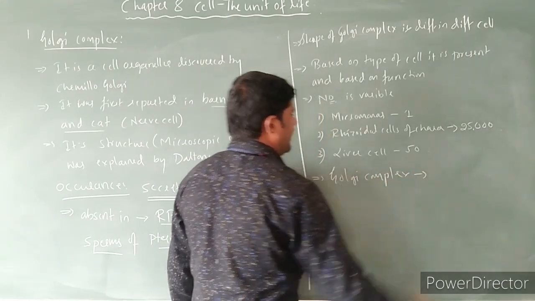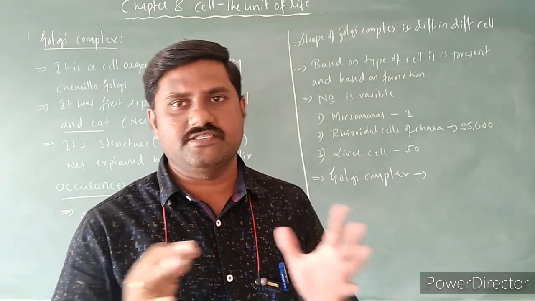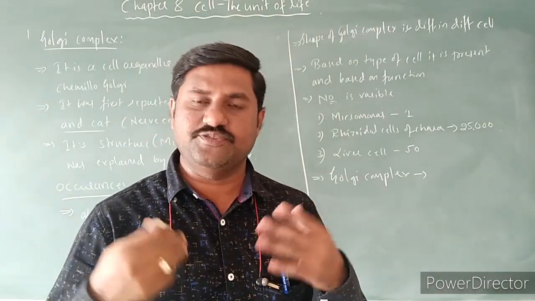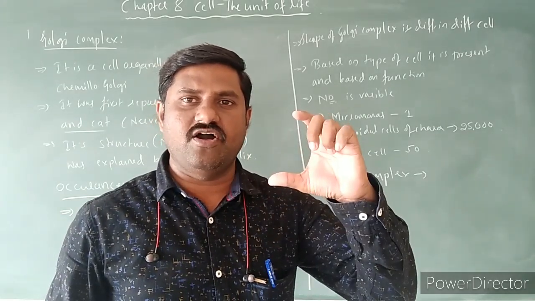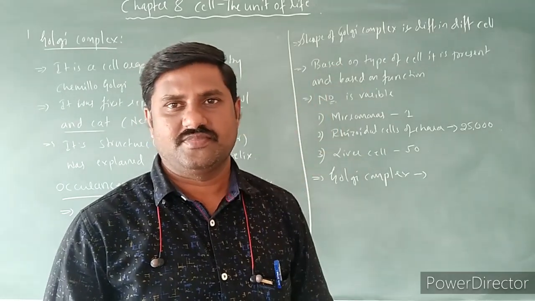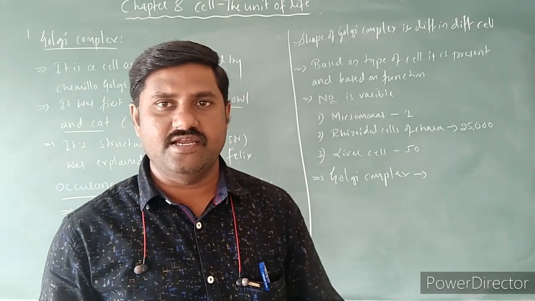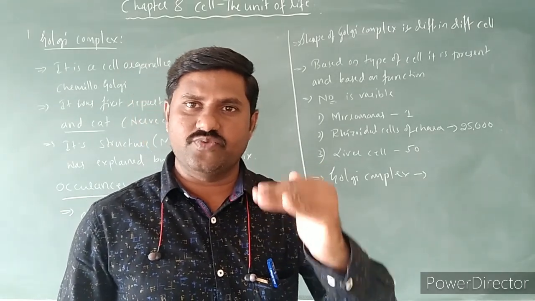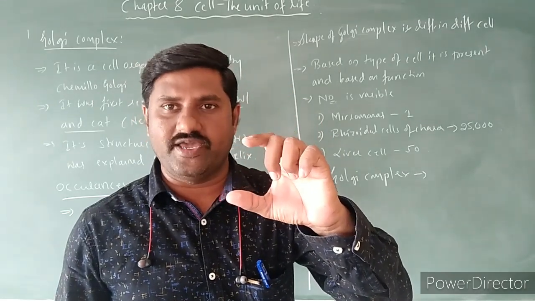And this Golgi complex is present in both plant cells as well as animal cells, especially in vertebrates. So it is made up of a stack of saccular tubular structures, membranous saccular structures. A stack in the sense that when you keep the coins one above the another, so that forms a stack of coins.